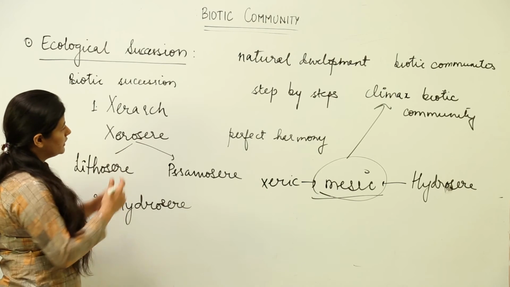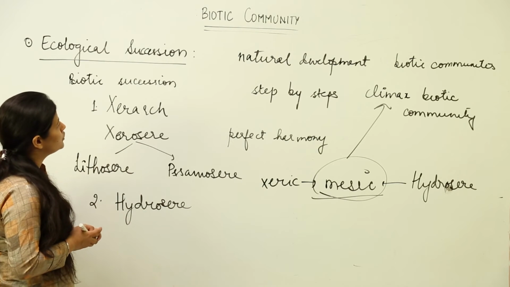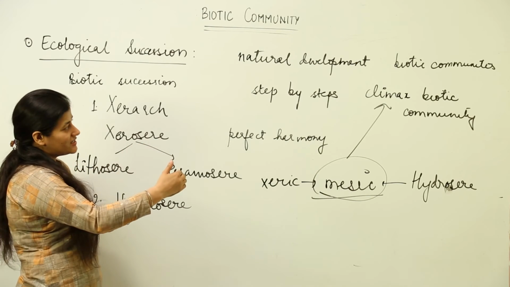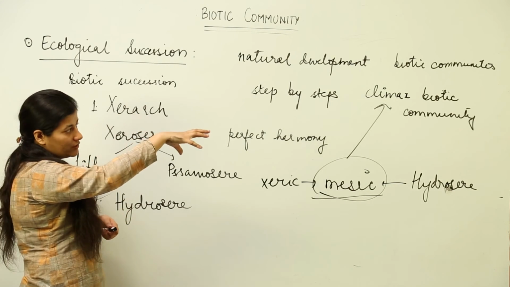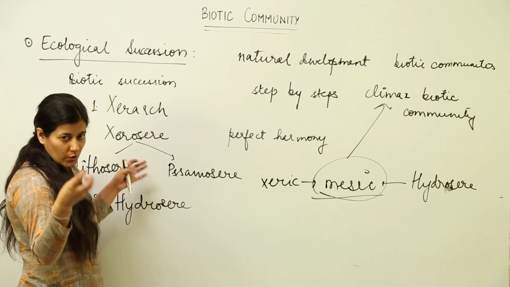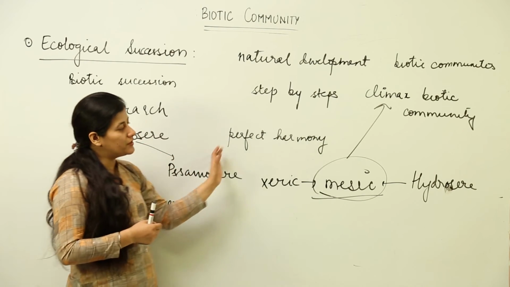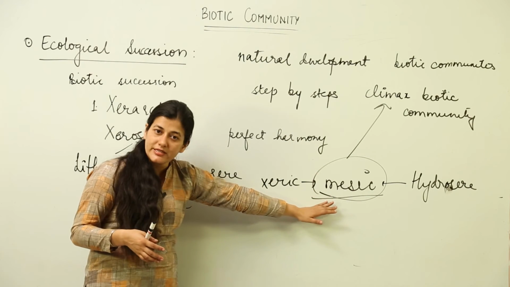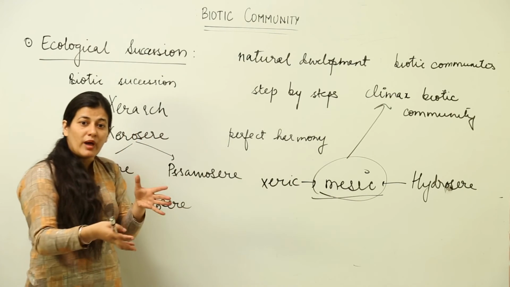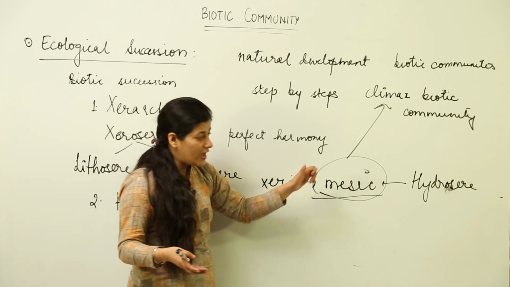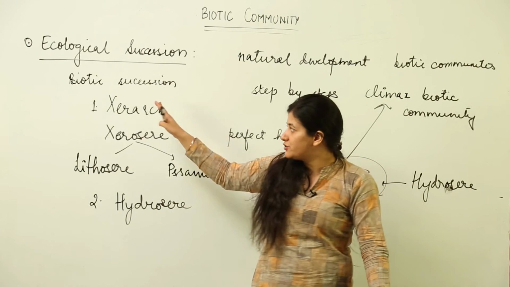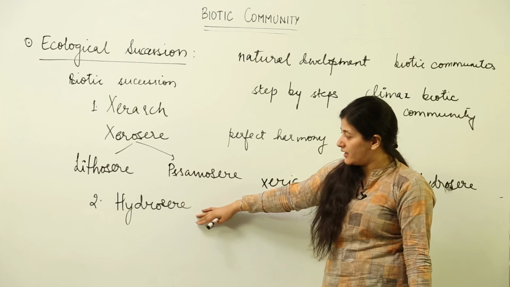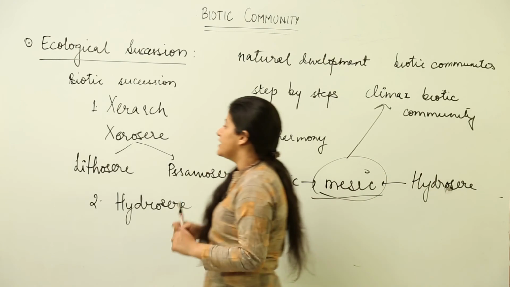This is the introductory lesson where we talked about the natural development of biotic communities in successive steps to reach the biotic community which undergoes no further evolution, because that community is in perfect harmony with the environment. What sort of environment is created? It is the mesic environment. Now, this mesic environment could be created out of totally dry or totally wet conditions. We have two types of biotic successions in this scenario. One is xerosere and the other is hydrosere. This you have to keep in mind.